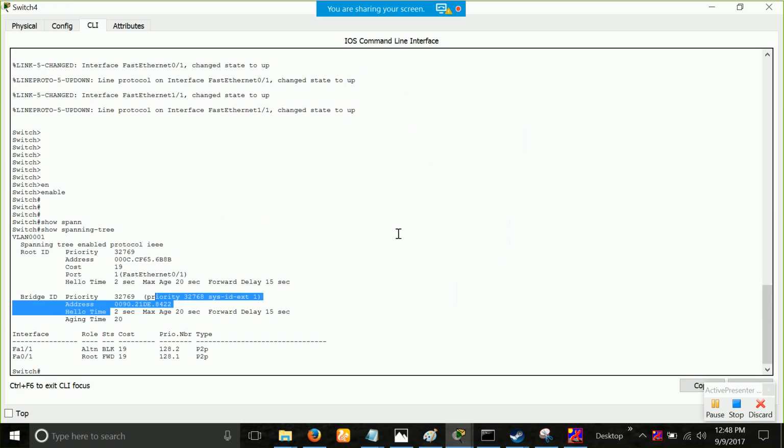One thing you might find different, I told you that every switch, every bridge have the priority of 32768, right? But right now it is saying 32769. So you might be saying, was it wrong or what? The thing is, the priority is always 32768. What the switch will do, it will add the VLAN ID to it. That's it.